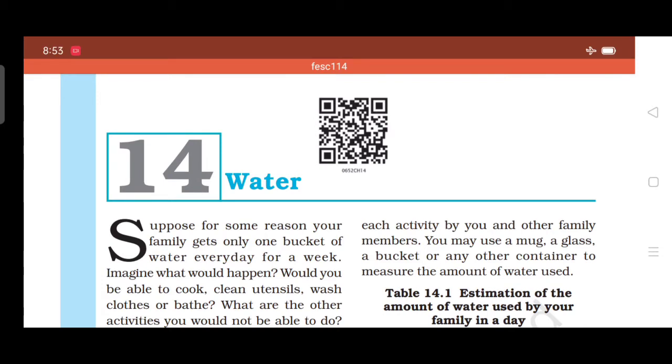Okay, chapter 14, page number 136. From the topic itself, you understand about the chapter, right? The chapter is about water, the uses of water, and where water comes from. For example, if you get only one bucket of water every day, what happens? It is very difficult to wash clothes, cook food, and bathe, right? So we need more water, right?